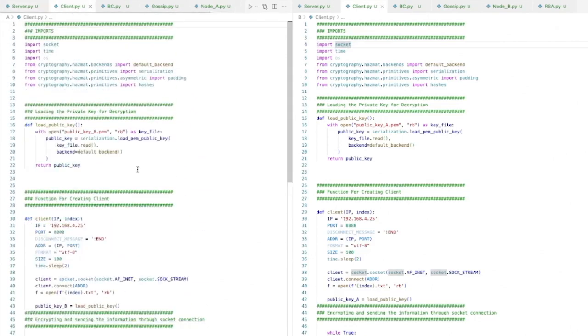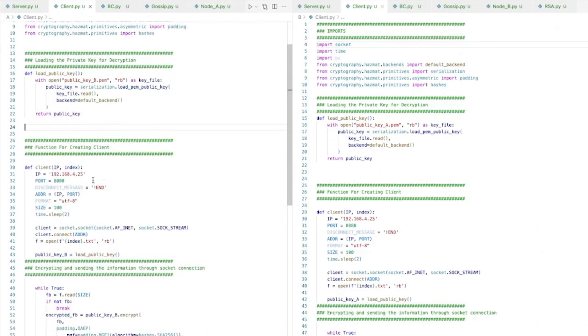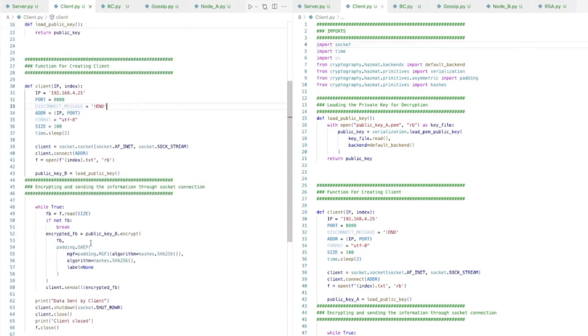Now, if we talk about the client, what happens in the client is basically I'm writing the same code as the server code, but instead of opening the server, I'm connecting to the server. I'm loading the server's public key so that I can encrypt the data. Same thing here as well. You can pass the IP through the gossip protocol as well, but I just wrote it here so it would be easier to understand. So this is the IP of the server, for the client. And then I'm binding the address and so on. This part is just encrypting the message before passing it to the server. So encrypting it and passing it, and once all the data is passed, closing the connection.